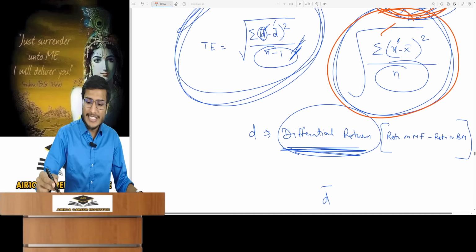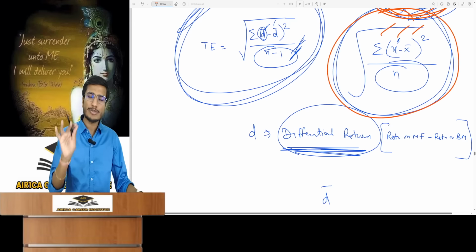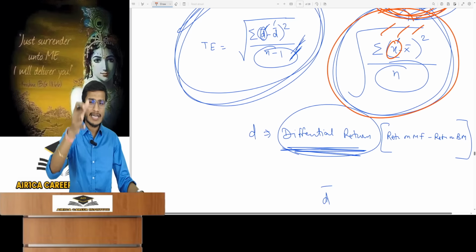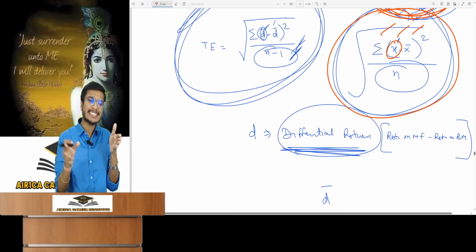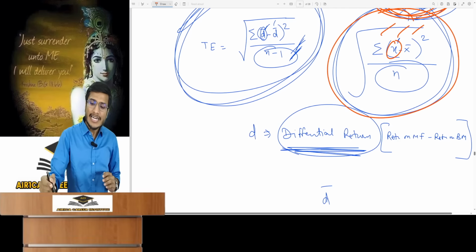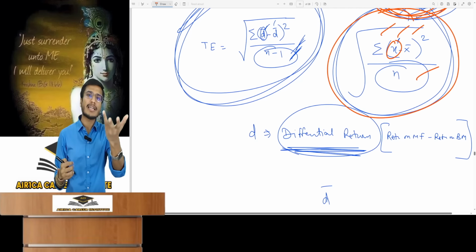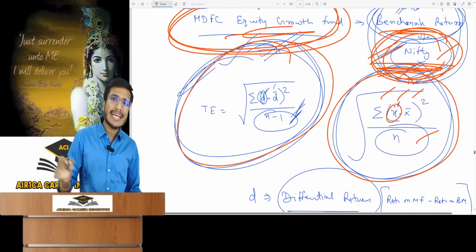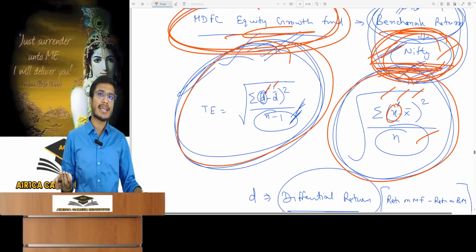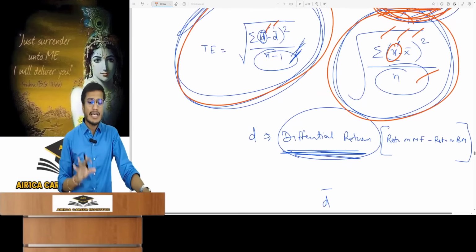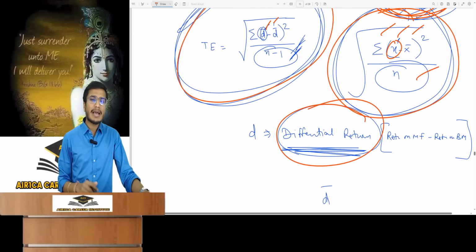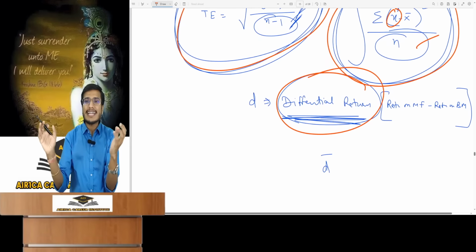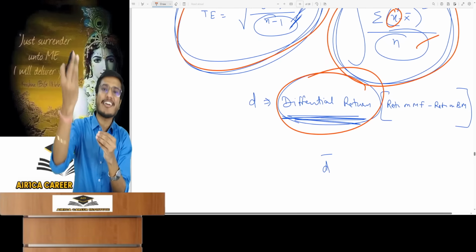Look. The standard deviation formula was the square root of the summation of (x minus x bar) squared divided by n, a slight difference to explain. What does x mean? The single returns in the last few periods. x bar means the average return. n is the number of observations or returns. Now what's in the tracking error formula? Instead of x minus x bar, it's d minus d bar. What is d minus d bar? D means differential return. We need to see the difference between the return on the mutual fund and the return on the benchmark. We need the deviation of that difference.